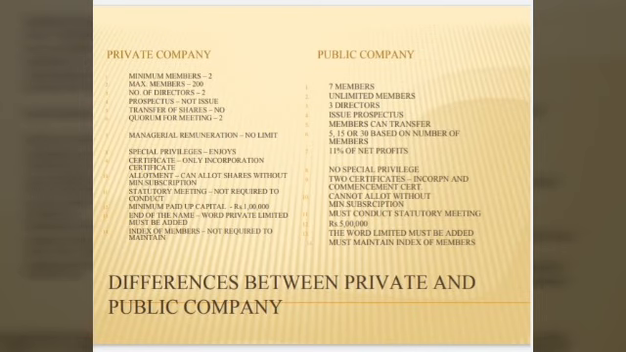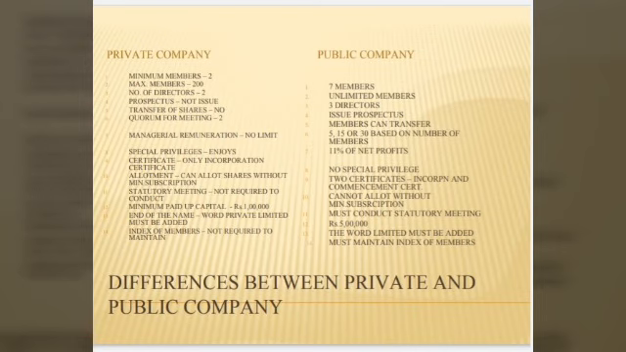Next, fourth one is the prospectus. A private company doesn't want to issue it. It will not issue a prospectus, that is, it will not call the public to buy the shares. That is the prospectus it is not issuing. Whereas a public company issues a prospectus.